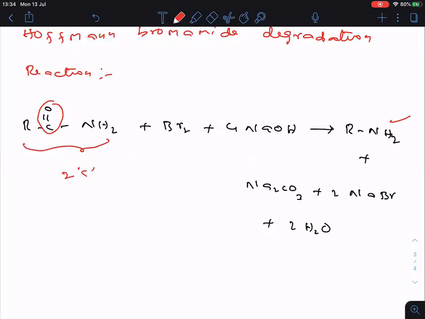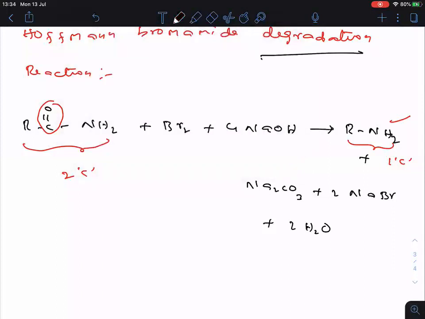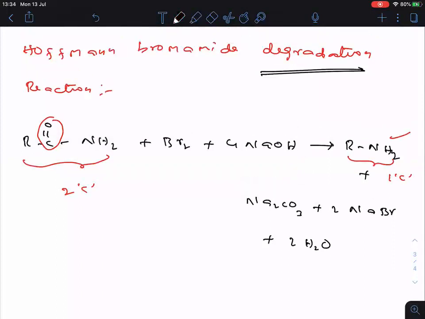But in the amine formed, only 1 carbon is there. That means the number of carbons is decreasing here. So that is called degradation. Degradation means decreasing the carbons. Followed everyone?